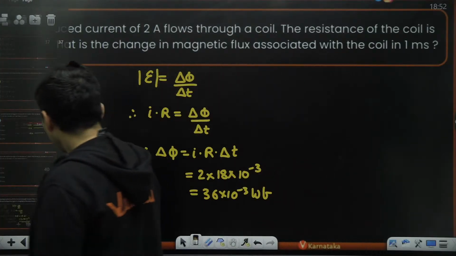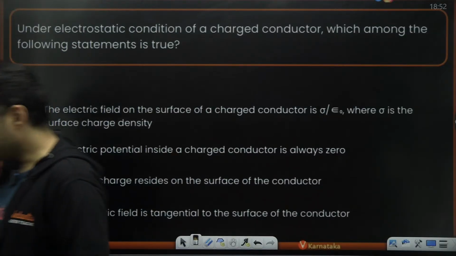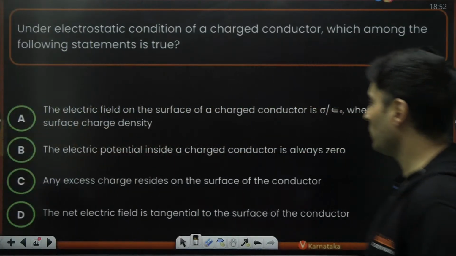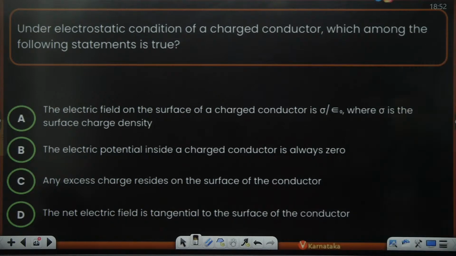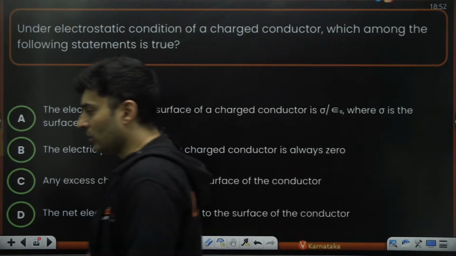Yeah, cool. So moving on to the next question, guys, on your screen. Coming up on your screen, here it is. Under electrostatic condition of a charged conductor, which among the following statements is true?